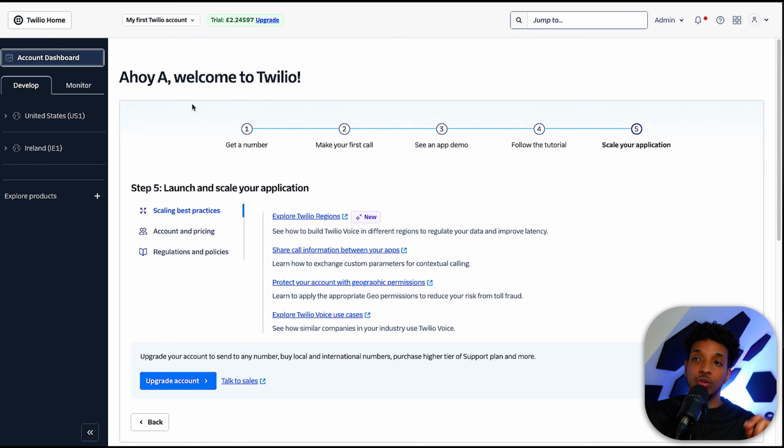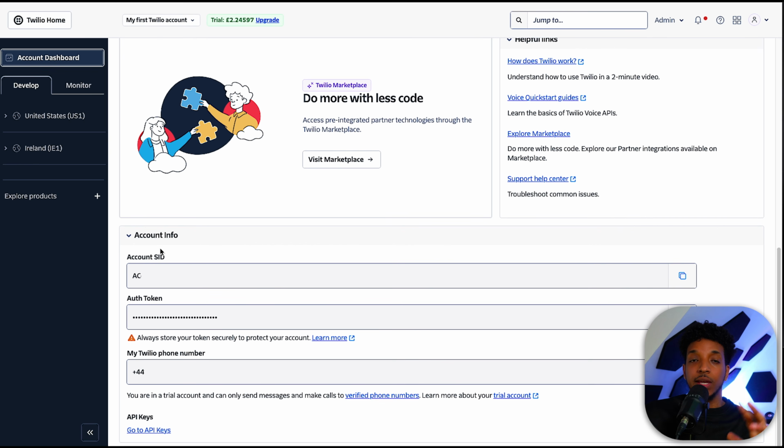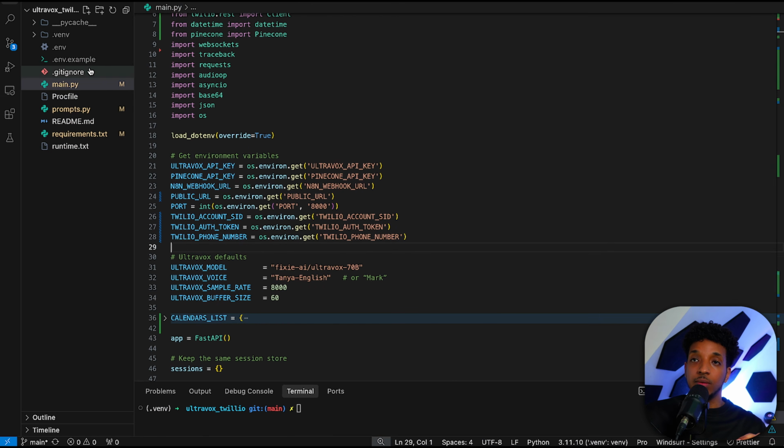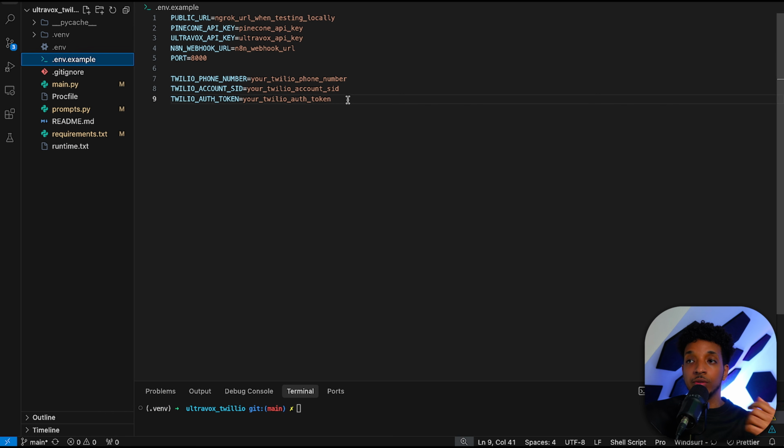So just log into your Twilio, and if you click account dashboard, you might see something different here at the top, but you just have to scroll down inside of the account info section and you'll see the account SID, the auth token, and the Twilio number. So just copy those exactly as they are and paste them inside of your environment variables. I've just added this here in the example.